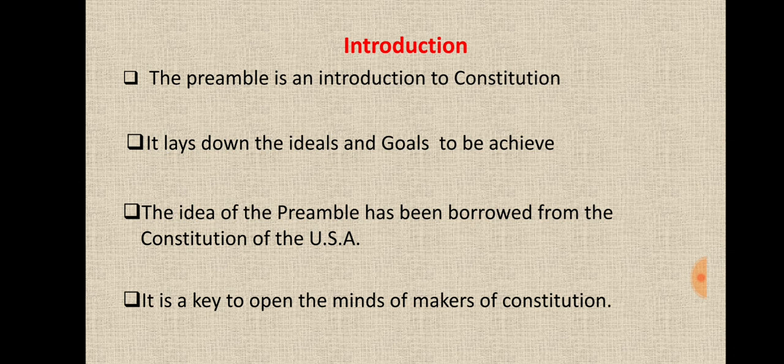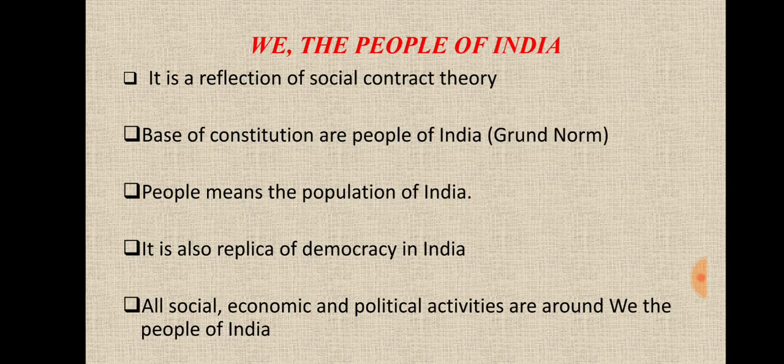Under the preamble, 86 words are used. These 86 words are, in a nutshell, a constitution, or these are the goals to be achieved by the Indian state in future time. So, friends, the very starting of the Indian constitution provides that we, the people of India, having solemnly resolved to constitute India into a sovereign, socialist, secular, democratic republic. So we want to make India into such categories.